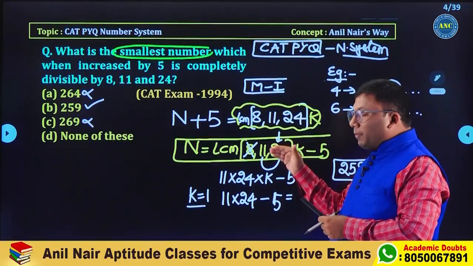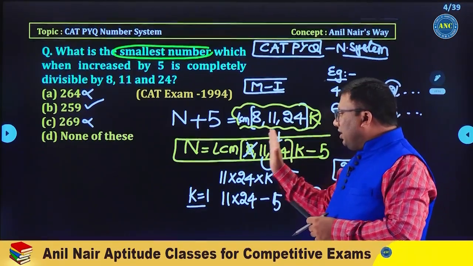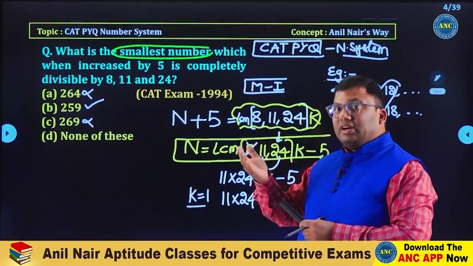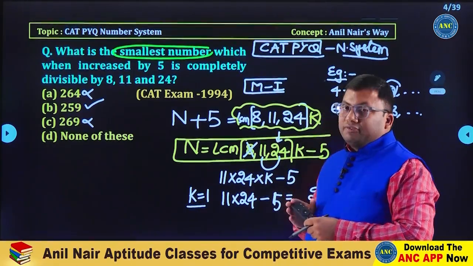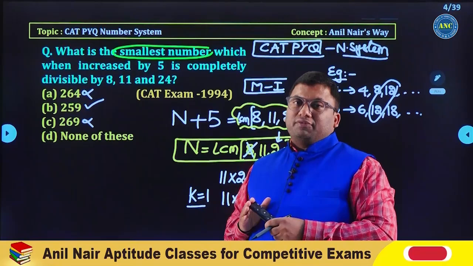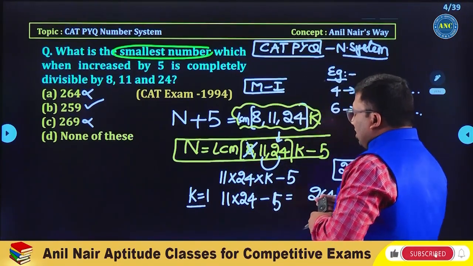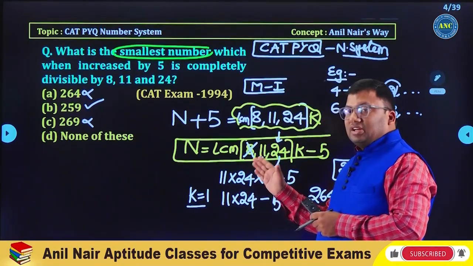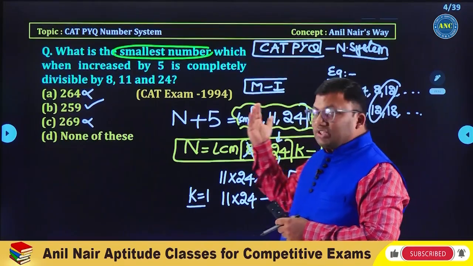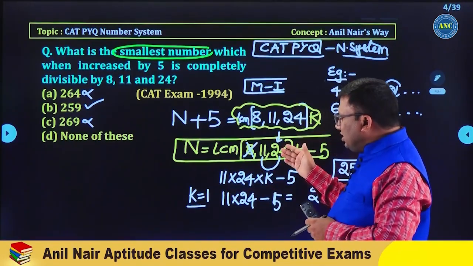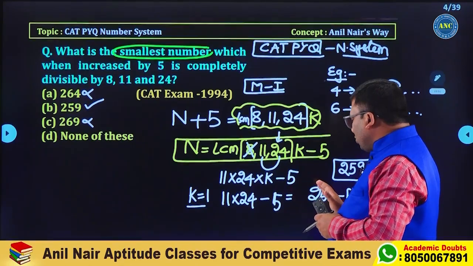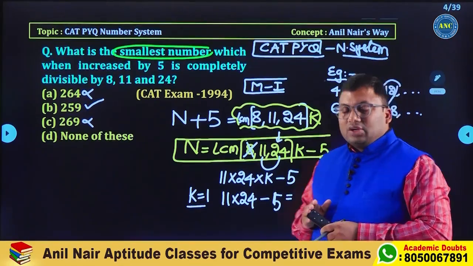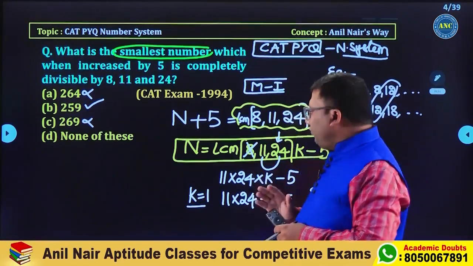I used the property of LCM and eliminated 8 because 8 will divide 24. I multiplied 11 and 24. Why? Because 11 and 24 are co-prime to each other, and the LCM of co-primes is their product. The question asks for the smallest number, that is the reason K is 1. 11 into 24 minus 5, so 264 minus 5, which is 259.